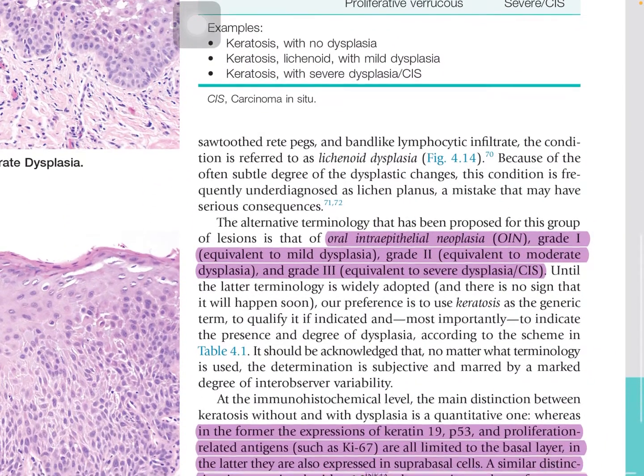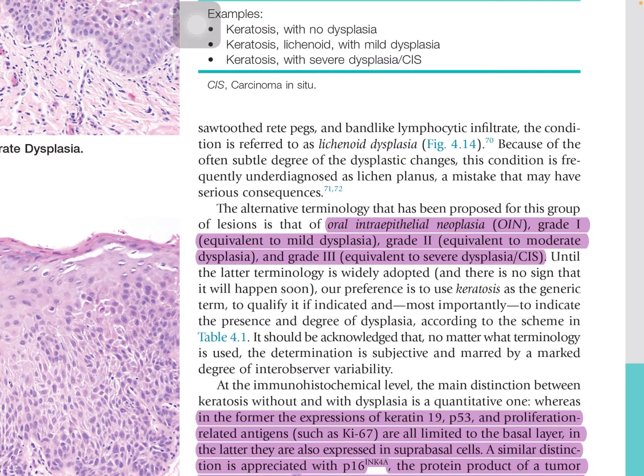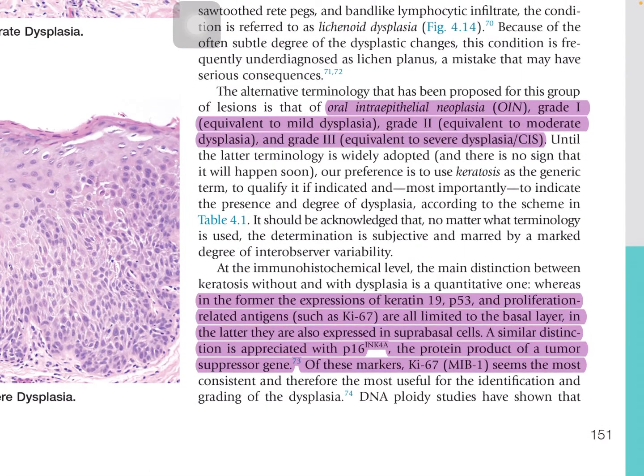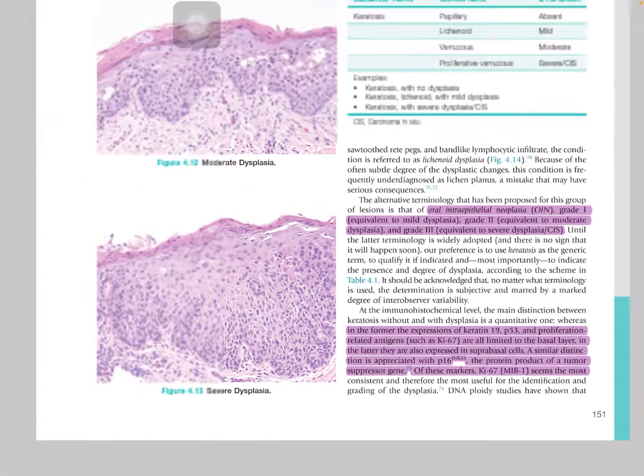Oral intraepithelial neoplasia grade 1 is equivalent to mild dysplasia, grade 2 is equivalent to moderate dysplasia, and grade 3 is equivalent to severe dysplasia or carcinoma in situ. Immunohistochemically, we can distinguish between keratosis without and with dysplasia. In keratosis without dysplasia, there is expression of keratin 19, p53 and proliferation related antigens such as Ki67. Ki67 is most consistent with the proliferative index and grading of the dysplasia.